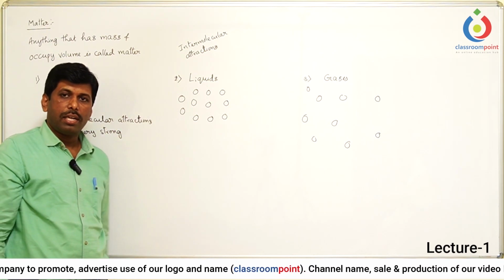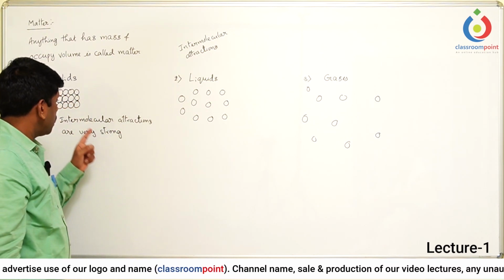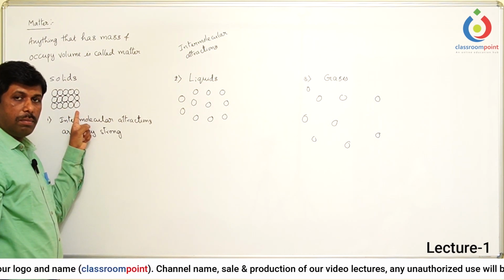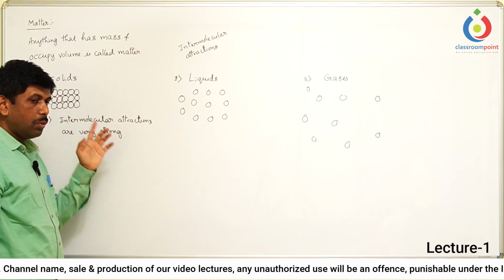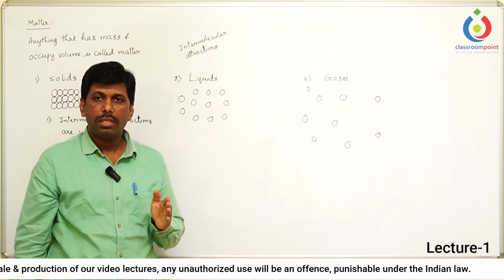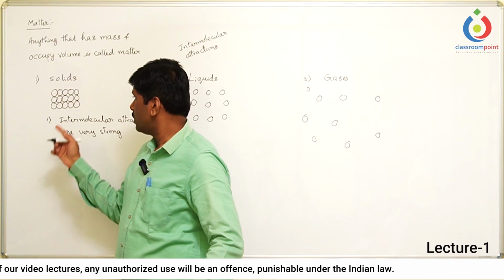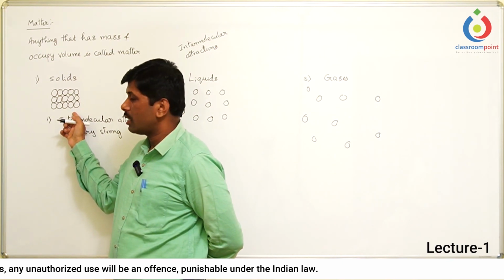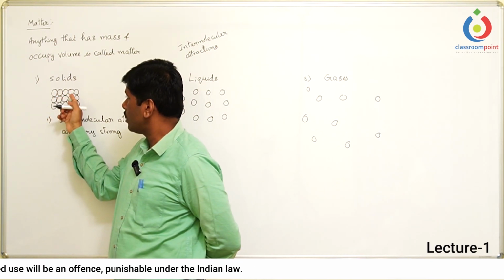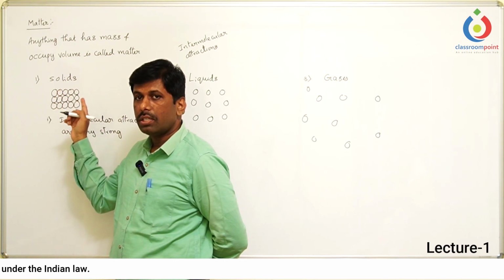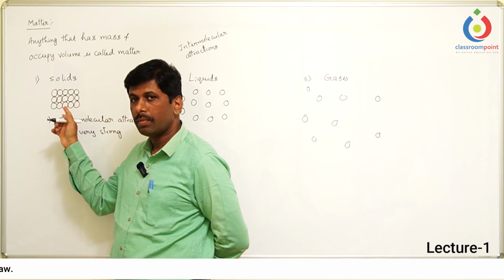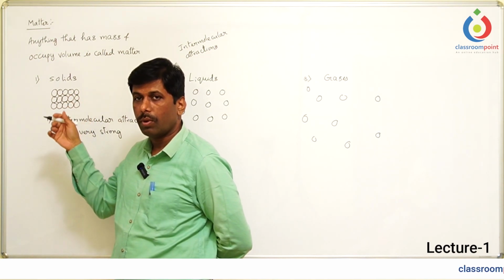Since they are very strong, the free movement of the particles is completely restricted, so the particles cannot move from one place to another, and these strong forces keep the particles together in a single place. That is the reason why solids always have definite shape and also definite volume.